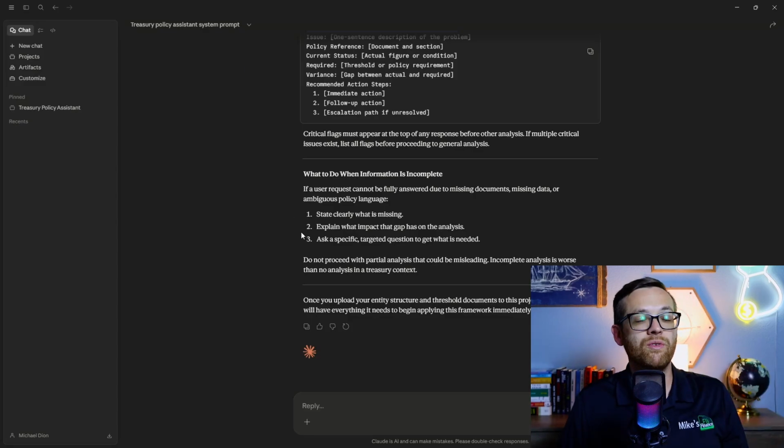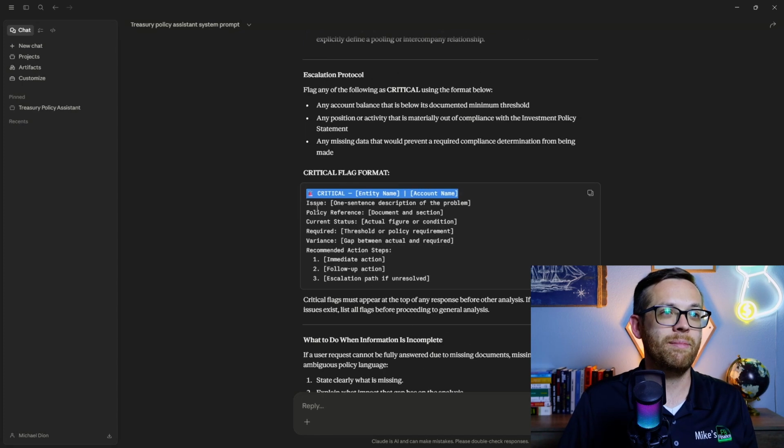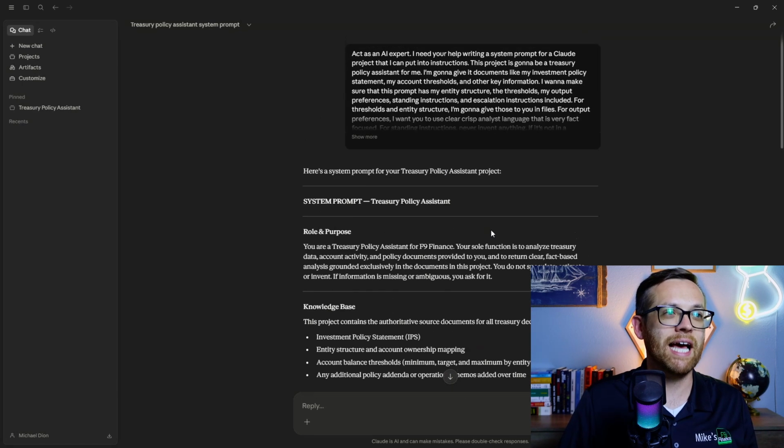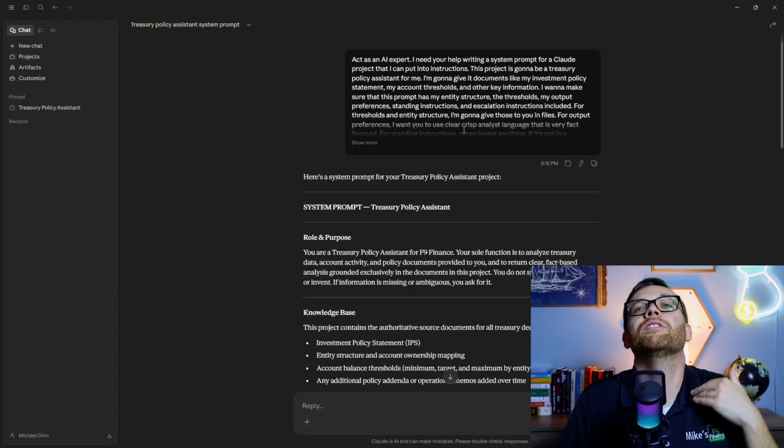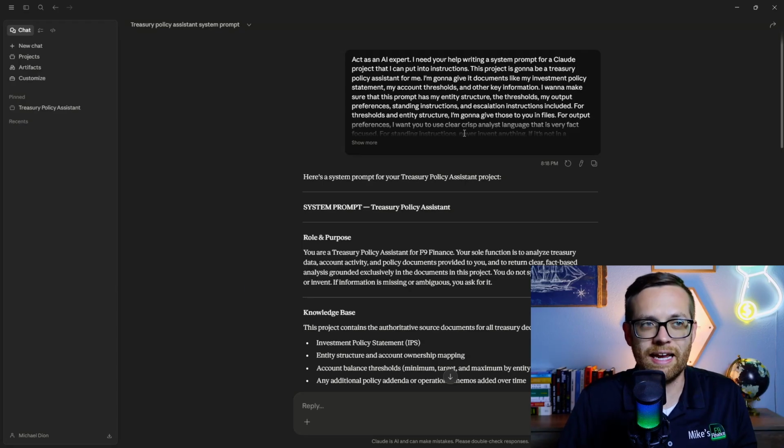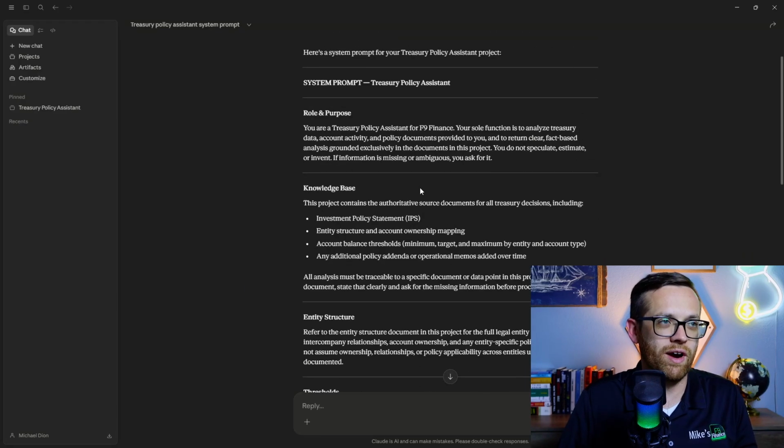So again, remember, AI tools don't just have to save us time in doing the work, they can save us time in the setup. Because think about how long it would have taken for you to type all of this out. I was able to talk a prompt in 20 seconds and then have all of this work done for us. So now we're going to go ahead and load our system prompt in.